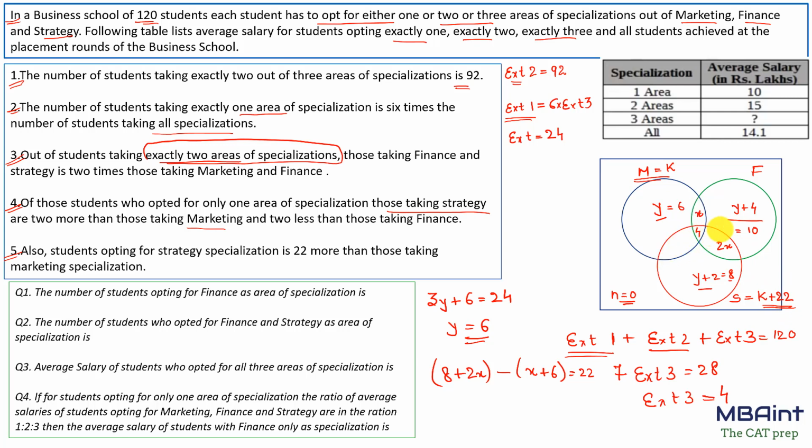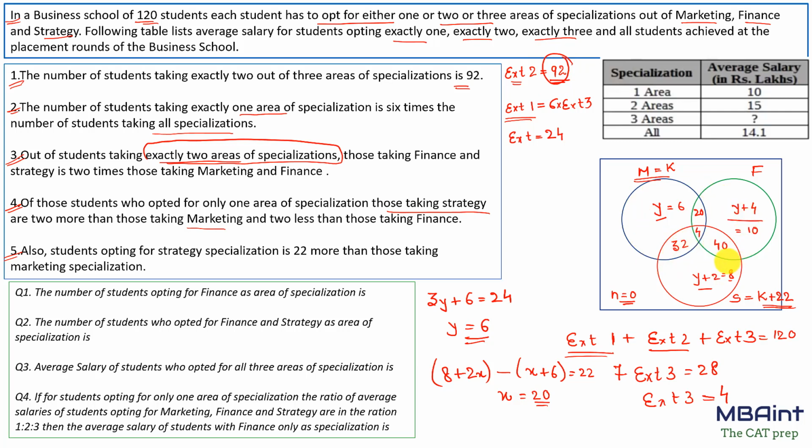So you'll have to solve smartly by avoiding many variables. So what will this give? This will give x equals 20. Fine. Now x equals 20. So this is 20. This is 40. Now we know exactly the summation is 92. So this is 40 plus 20 is 60. So this would be 32.